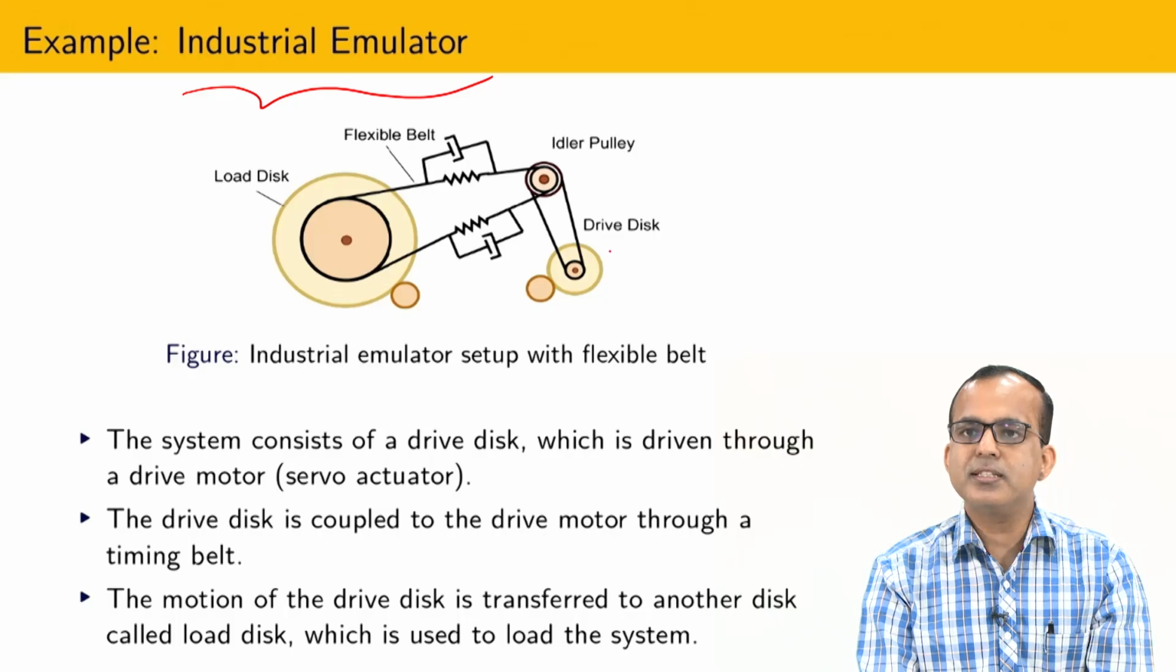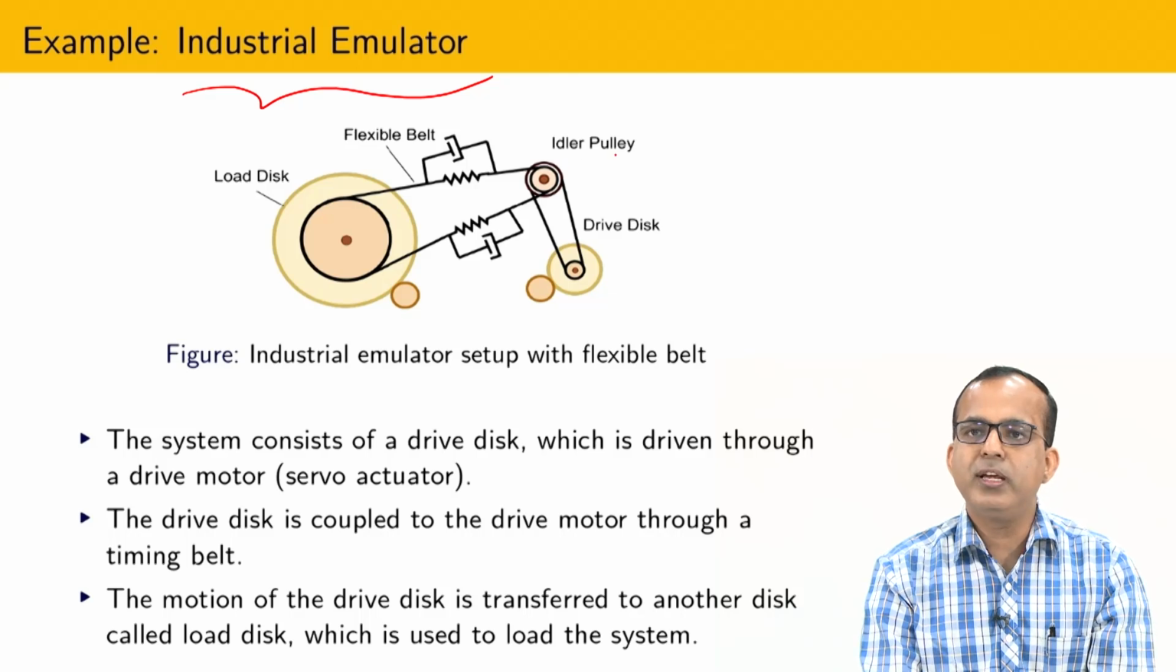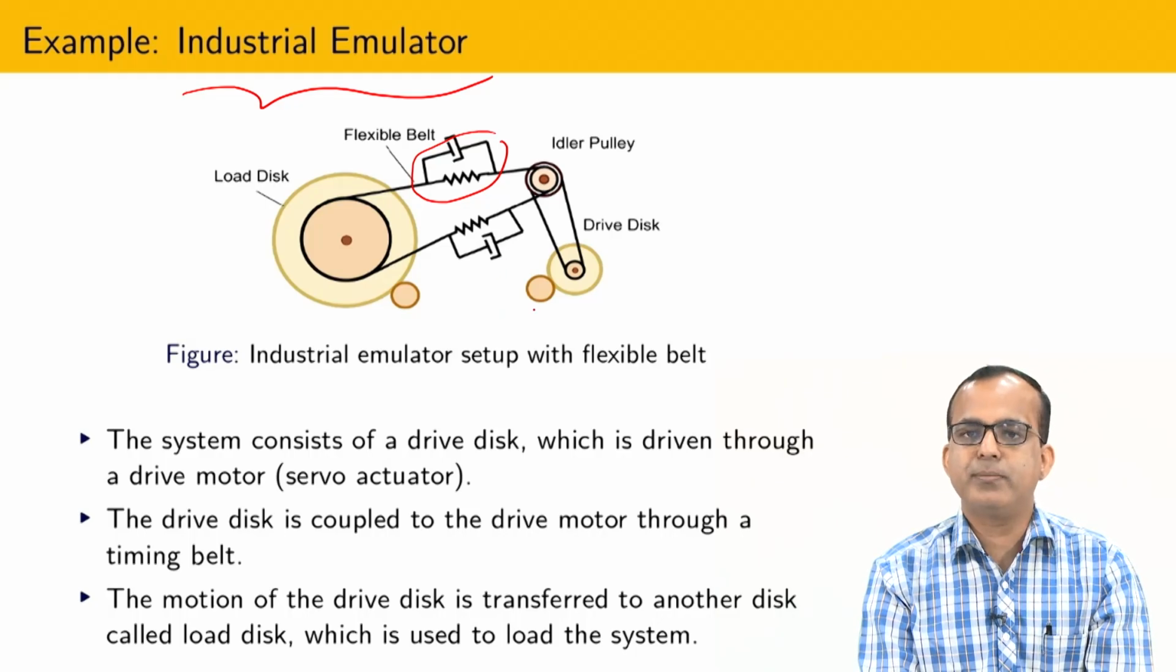This is the drive disk and this is the load disk, and here we have an idler pulley. This arrangement you are seeing here has a belt. This is a rigid belt, but here we have two arrangements: one can change between a flexible belt and a rigid belt. Based on that, we have two different mathematical models.